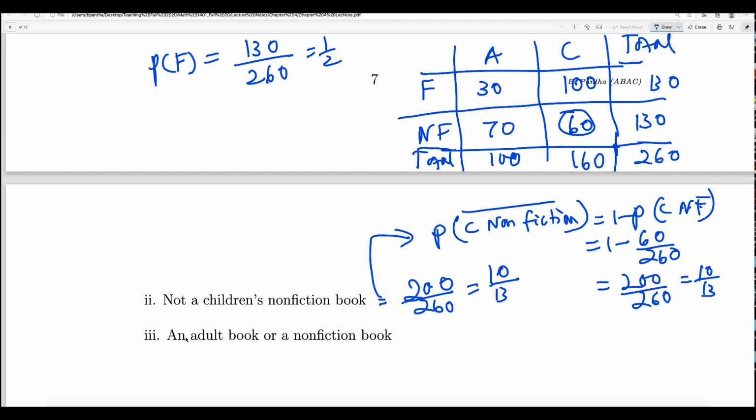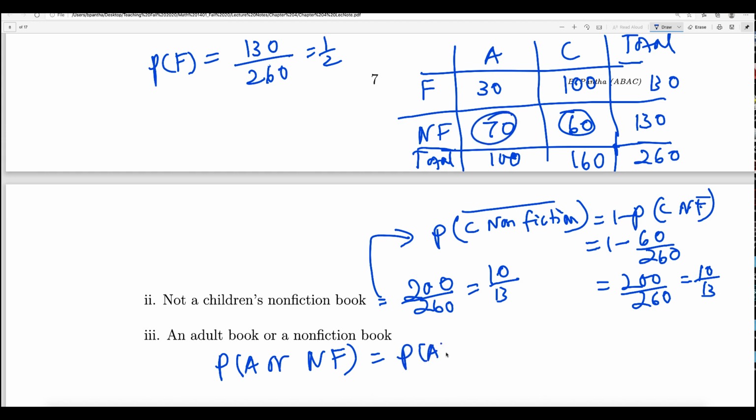Okay, next is an adult book or a non-fiction book. Let me write down that it should be "or" here. So you get the probability of A, the adult, or non-fiction. Adult or non-fiction, okay? So do they have anything in common? Adult is here, non-fiction is here. So they have 70 in common, right?